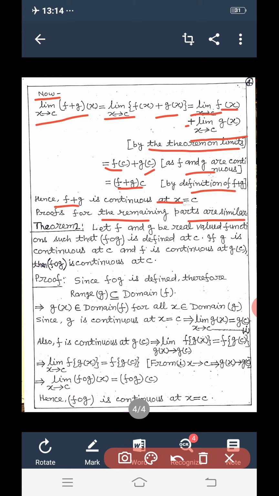Theorem 2. Let f and g be real valued functions such that f o g is defined at c. If g is continuous at c and f is continuous at g(c), then f o g is continuous at c.